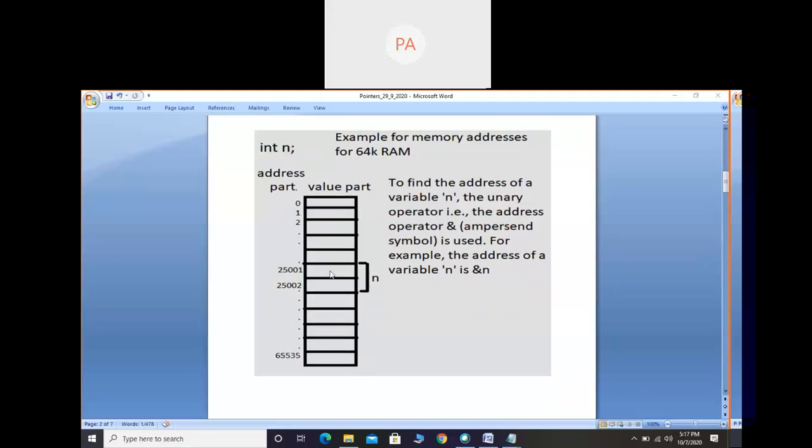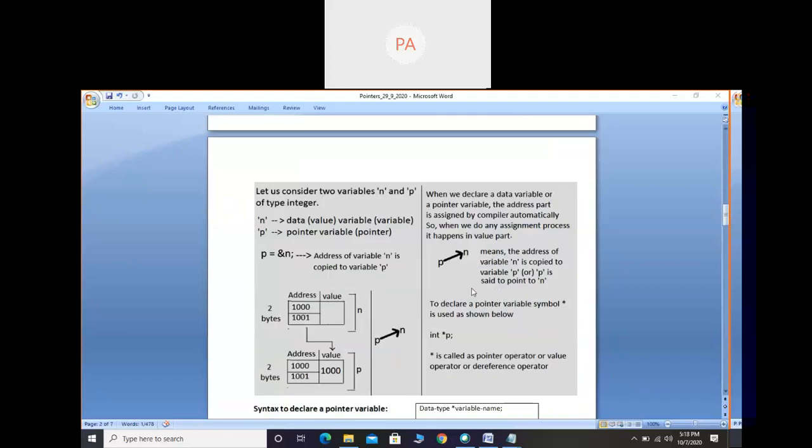What value the computer has assigned, we don't know. Actually, we will not come to know the address also unless and until we display it. Here, for understanding purposes, I have taken 25001, 25002. Unless we display it, that is, in C language with a printf statement, in C++ with a cout statement, we will not come to know. When we write a printf statement, it is displayed on the screen, and then we will come to know the address. So whenever we deal with examples, we can just assume some address and keep on doing that example. Now we'll come to the pointer concept.